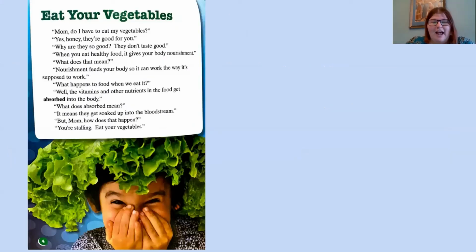So yesterday, you talked with Miss L about some text features, and we're going to revisit those. Do you see a text feature on this page? If you said yes, nice work. I see a text feature. What text feature do you see? If you said a bold word, great job. Where do you see that bold word? If you said right there, you're right.